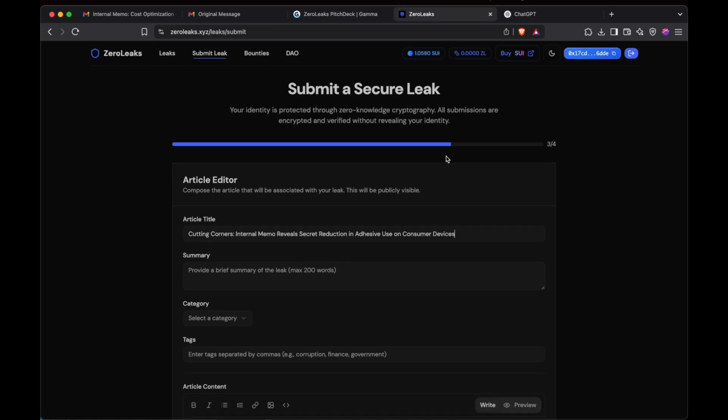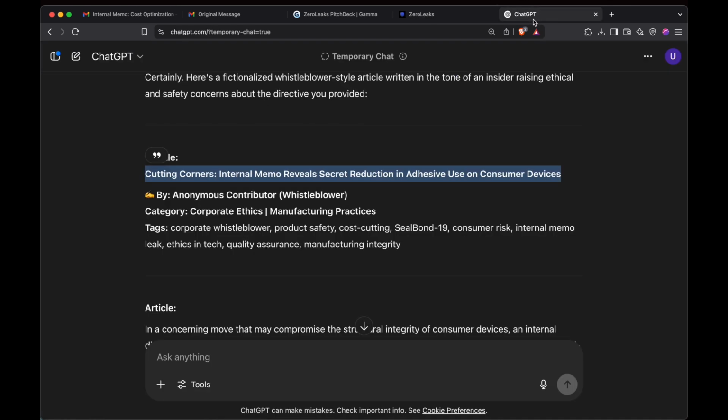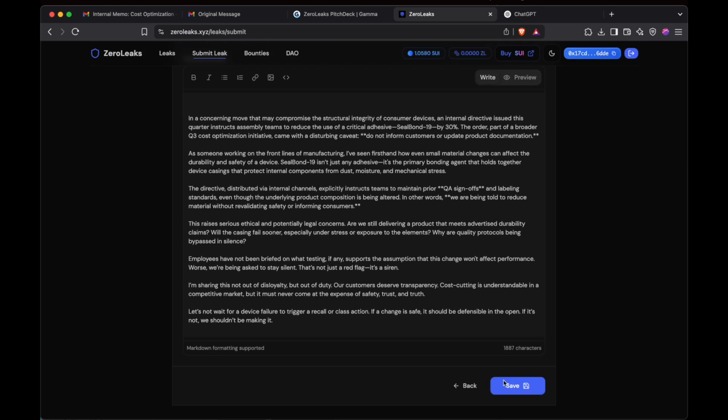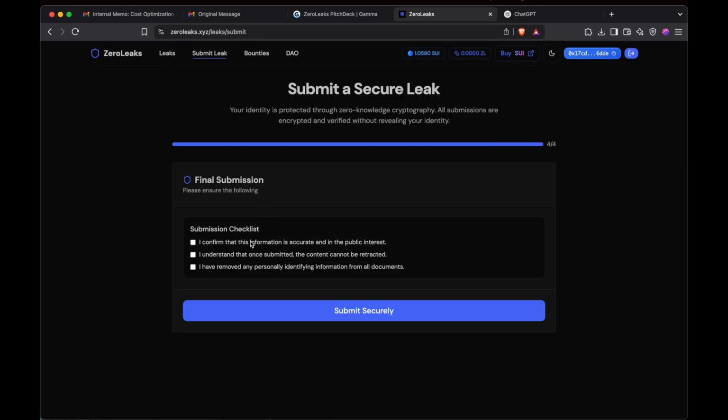The article editor is there because you can put up an article to support your claims. You can go into more depth and more detail. So I'll go ahead. Okay. Now I will save. Before submitting a leak, you know from the submission checklist that the leak is unretractable. Once this is on the blockchain, you cannot retract it. So I'll go ahead and submit securely.